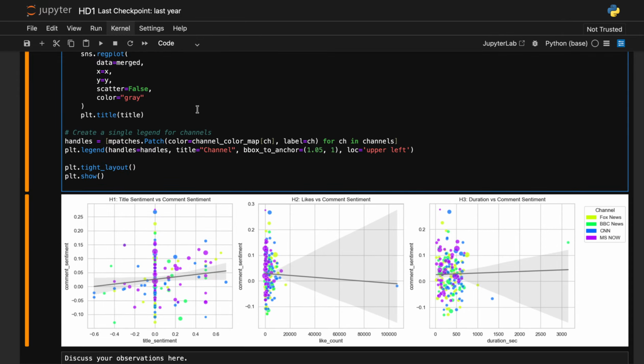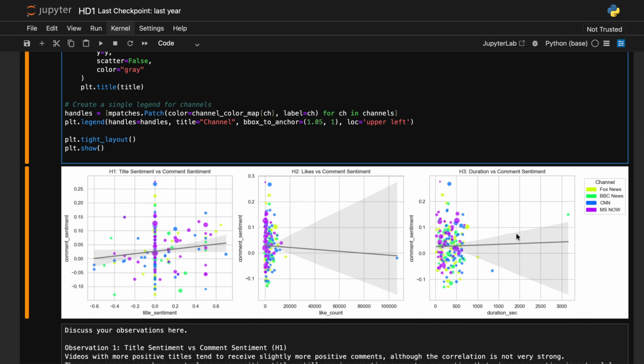Here I have made three side by side plots. First is title sentiment versus comment sentiment, second likes versus comment sentiment, and third duration versus comment sentiment.